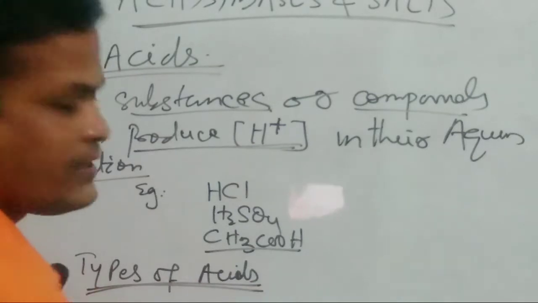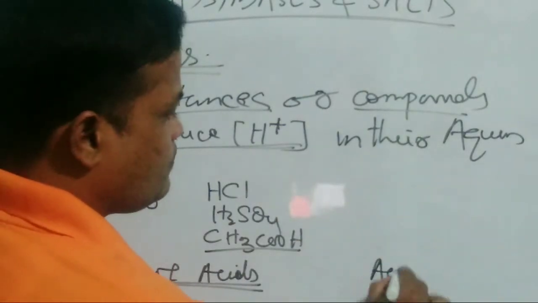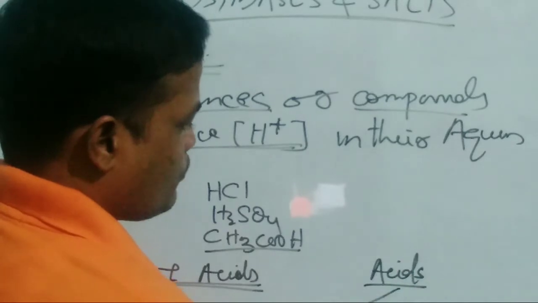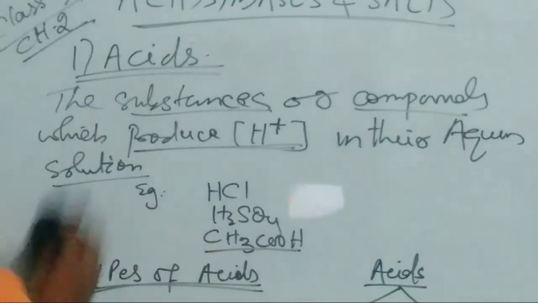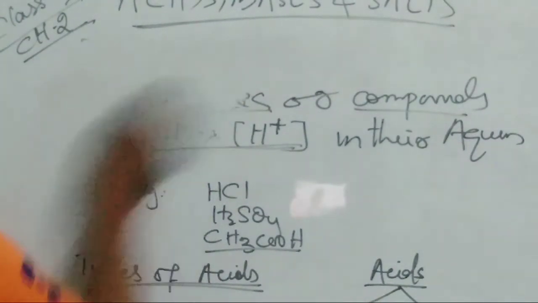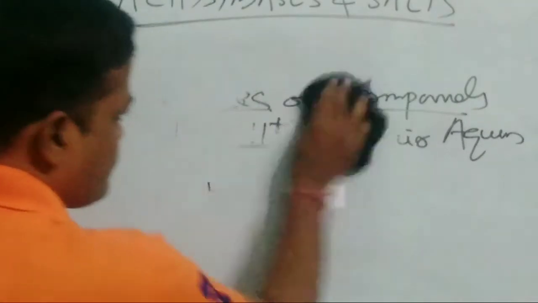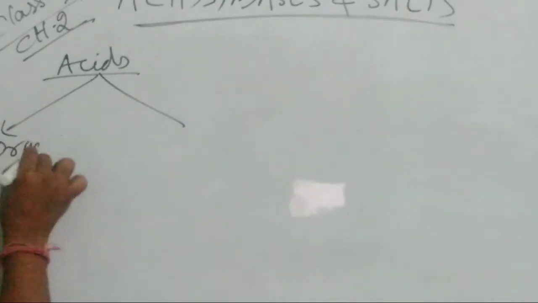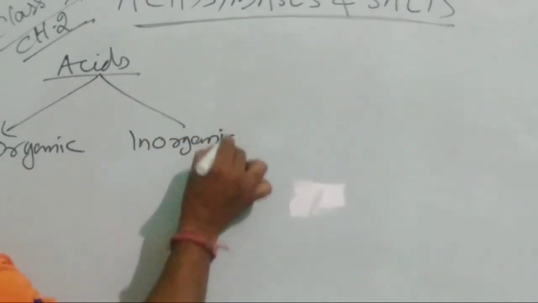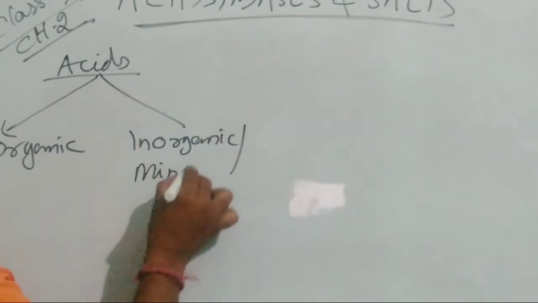On the basis of their origin, acids are divided into two types: organic acids and inorganic acids, otherwise called mineral acids.